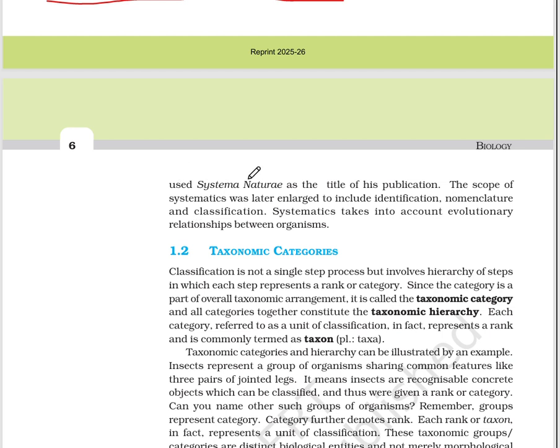Linnaeus used Systema Naturae as the title of his publication. The scope of systematics was later enlarged to include identification, nomenclature, and classification. These three all come under the category of systematics. Systematics takes into account the evolutionary relationship between organisms.